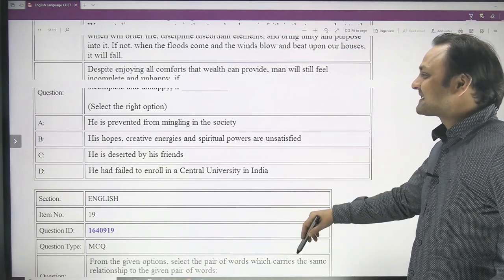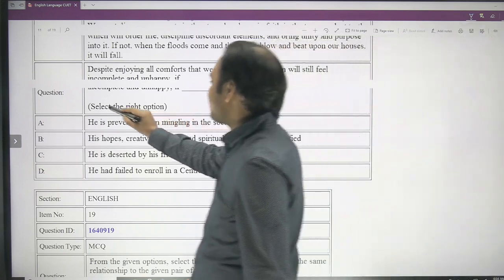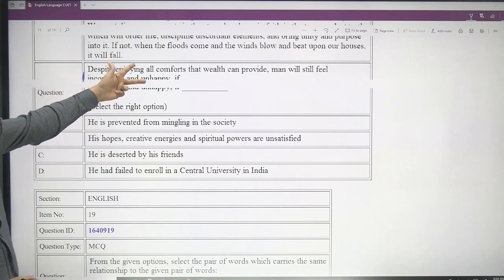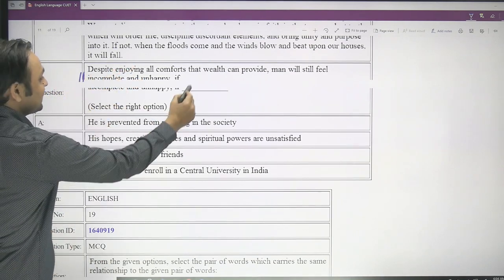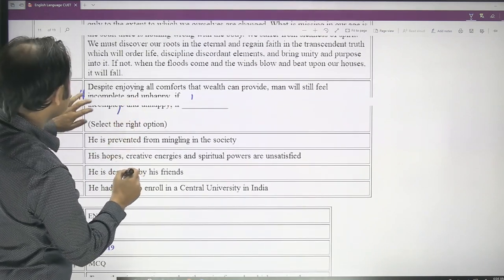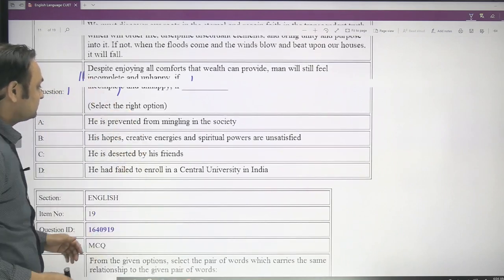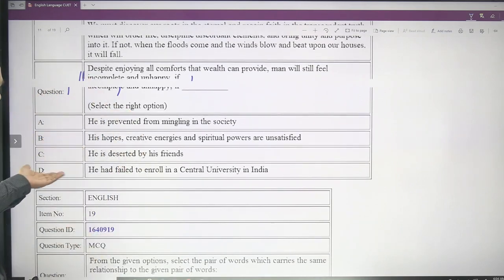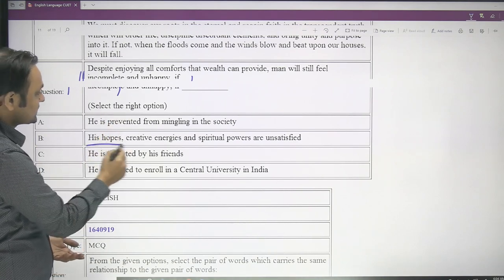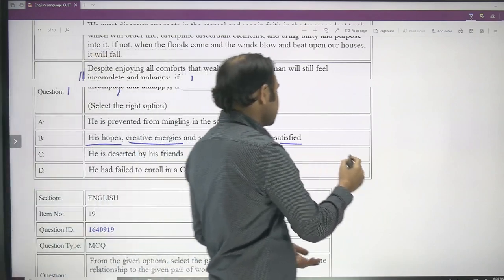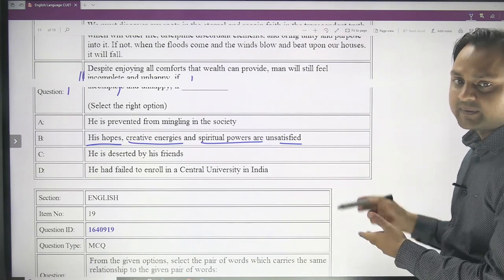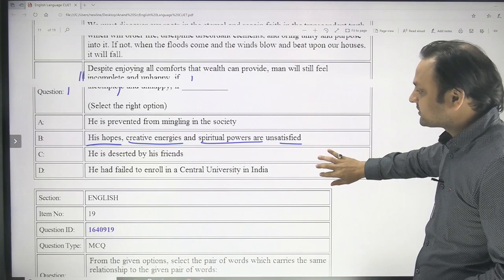So in which of the cases will you feel incomplete and unhappy? So the obvious answer in this case is that he is incomplete and unhappy if his hopes, creative energies and spiritual powers are unsatisfied. In case these things are unsatisfied, you will obviously feel unhappy and incomplete. So that is what the author has said in the passage.